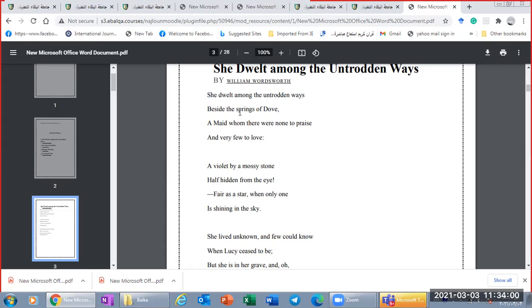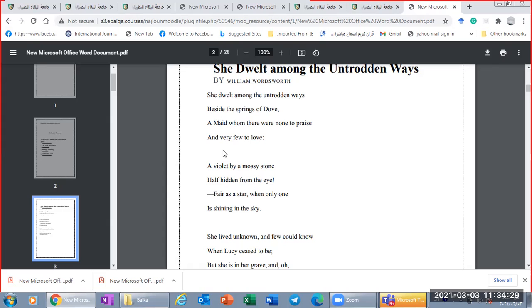And the springs, we can imagine the water of the springs. So this could be a visual image. And also it could be auditory because you could hear the sound of water. A maid, the word maid is a visual image. Okay? When I read the word maid, I imagine this girl.